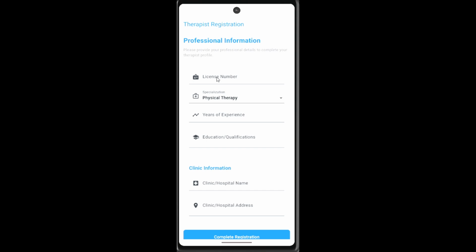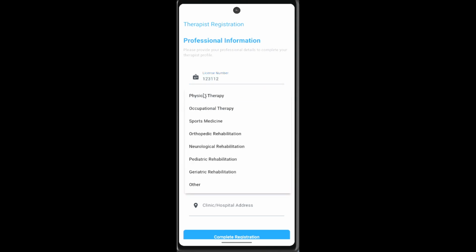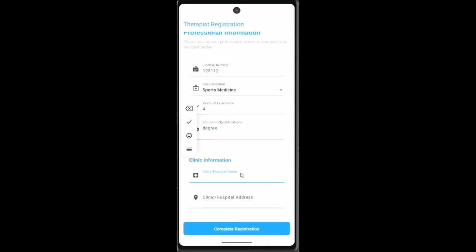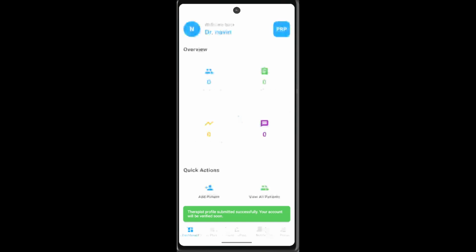So this is actually for when it is really commercialized. If the professional number, you can just key in for now. For example, physical therapist, whatever therapist they use, so just use one. You can just put your experience, like degree, and you can just put US, then just put your address, just put US. And then you can just complete your registration. Once you do, you can see therapist profile submitted.